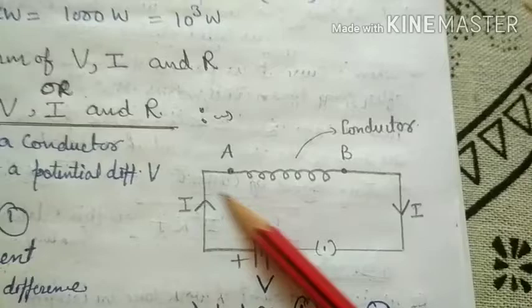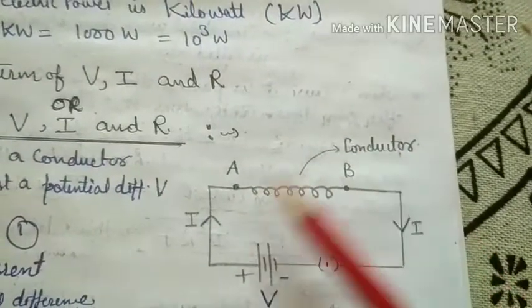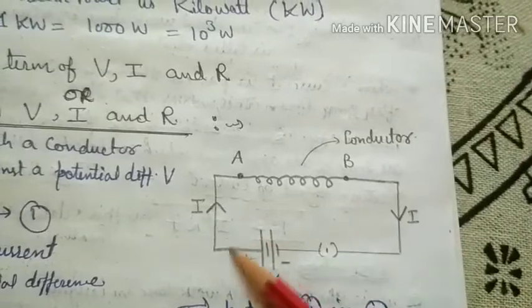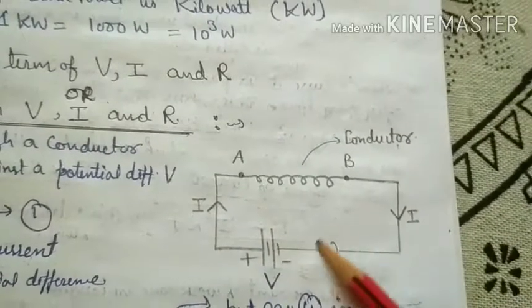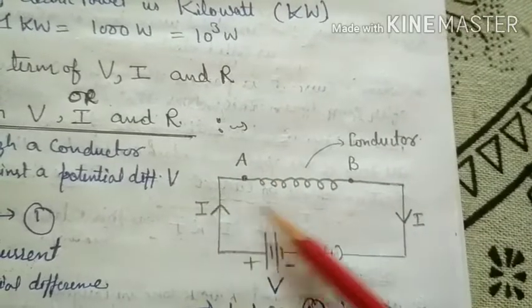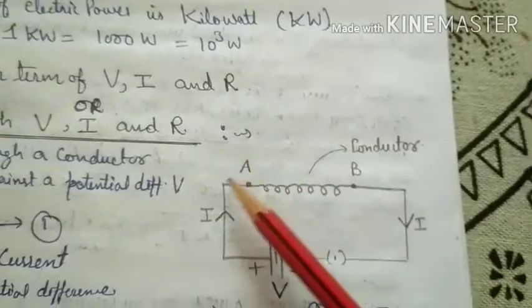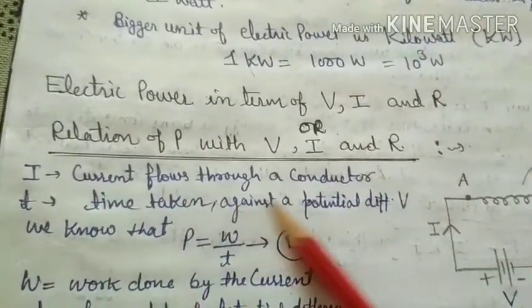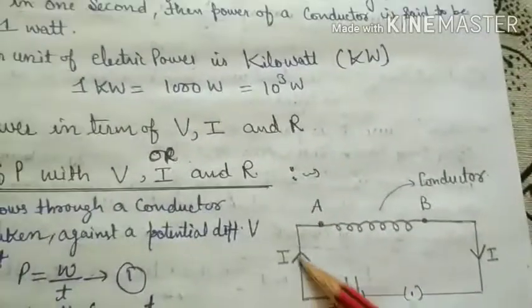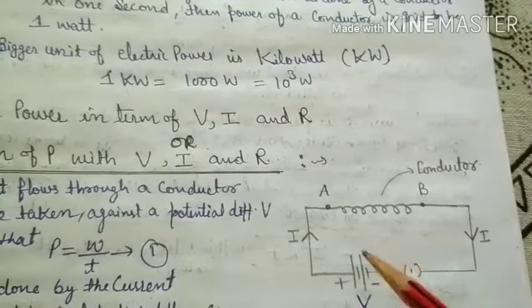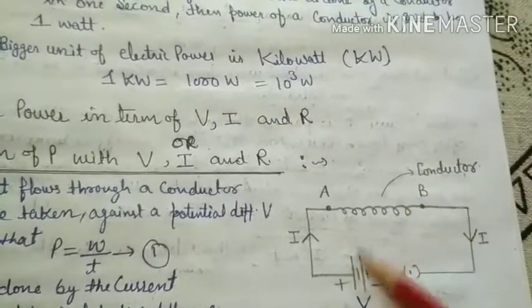Let us suppose we have one conductor AB connected to a battery of potential difference, or voltage, V. Whenever we switch it on, current passes through that conductor. Let I be the current passing through it. T is the time taken against the potential difference V. It means work has to be done against the potential provided by that battery.